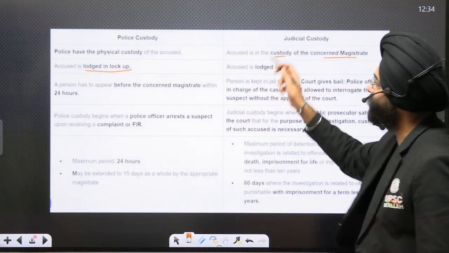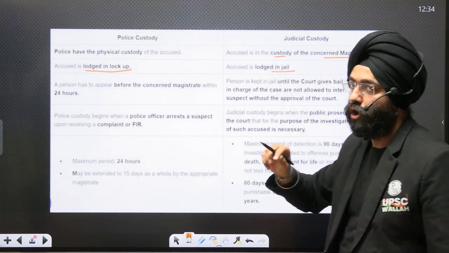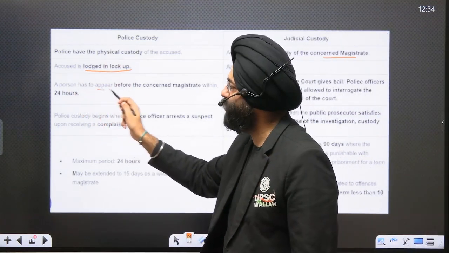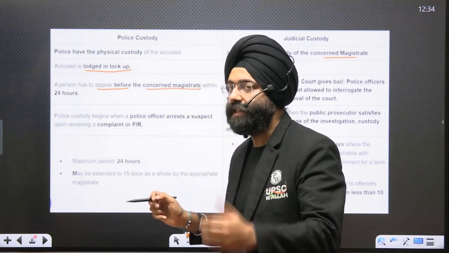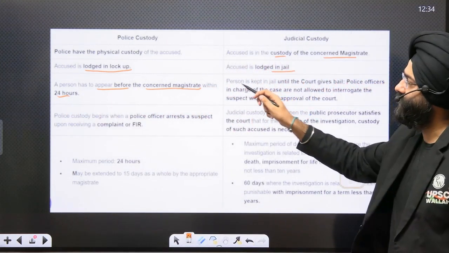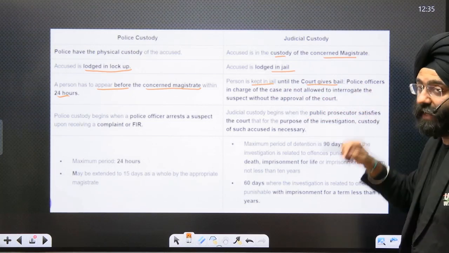While in case of judicial custody, the person is in a jail, not in a lockup. In case of police custody, the person has to appear before the concerned magistrate within 24 hours, while in case of judicial custody, a person is kept in jail until the court gives bail.